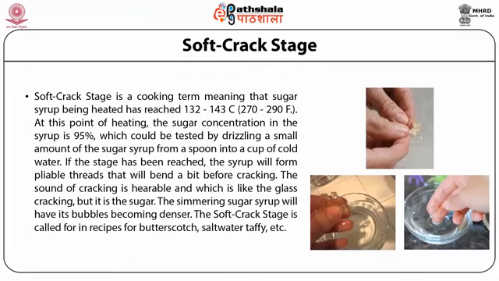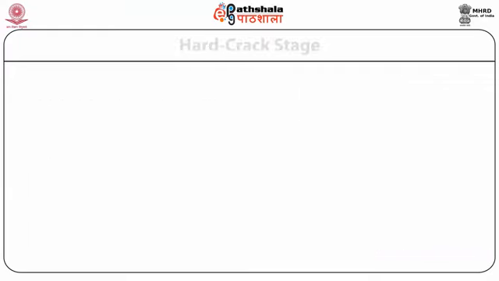If the stage has been reached, the syrup will form pliable threads that will bend a bit before cracking. The sound of cracking is audible, like glass cracking, but it is the sugar, not the glass. The simmering sugar syrup will have its bubbles becoming denser. The soft crack stage is called for in recipes like butterscotch, saltwater taffy, etc.